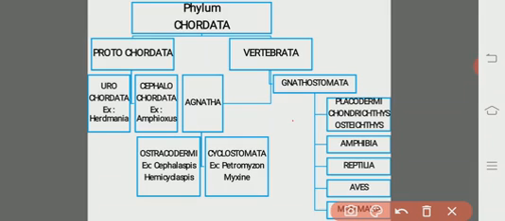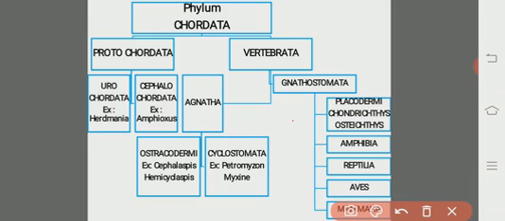Now, come to the Gnathostomata. Gnatho means jaws, stome means mouth, eta means bearing animals. Those animals which bear true jaws in their mouth are included under the Gnathostomata.